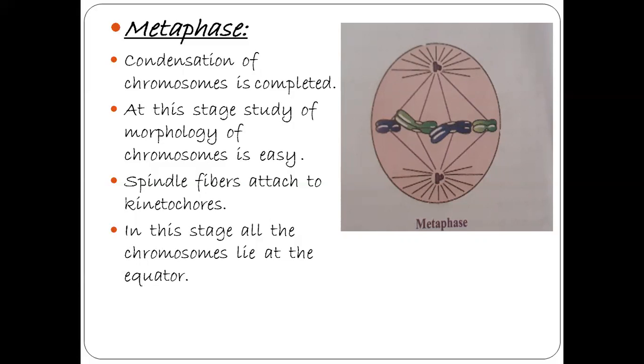So these structures, these kinetochores, serve as sites for the attachment of the spindle fibers. These two sister chromatids attach at the centromere. At the centromere, the kinetochore is present. It is a disc-shaped structure. At this kinetochore, the spindle fibers attach. The attachment of the spindle fibers takes place at the disc-shaped kinetochore.